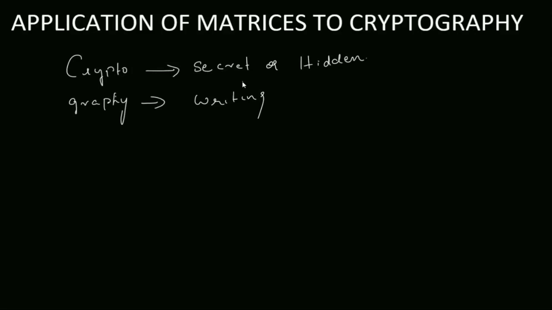So it is secret writing. It's an art of communication between two people by keeping the information not known to others. That is, only those for whom the information is intended can read or process it.